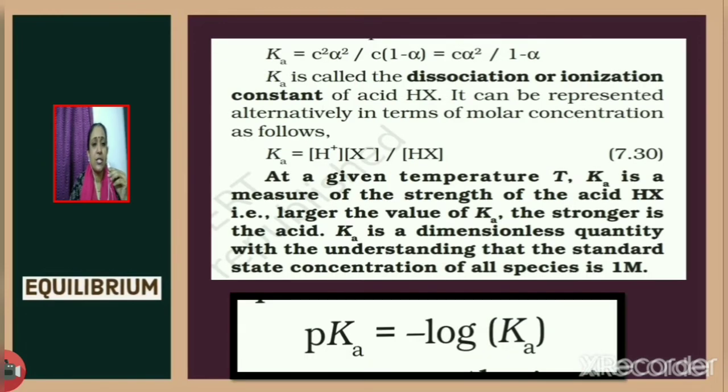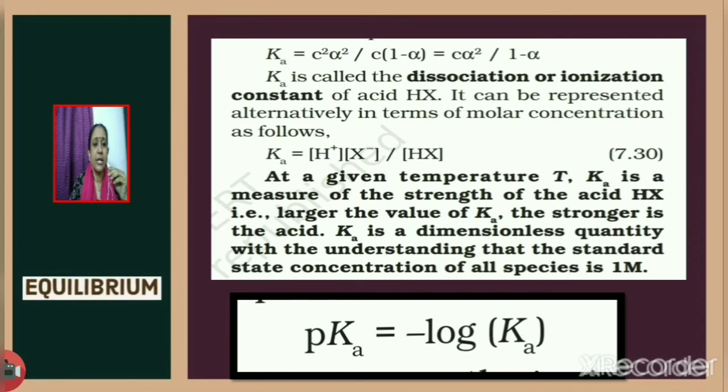Now how can we write the dissociation or ionization constant Ka for the weak acid? Ka will be equal to C squared alpha squared divided by C into 1 minus alpha. This gives Ka as equal to C alpha squared by 1 minus alpha. So Ka is given as H plus ion concentration into X minus ion concentration divided by concentration of HX.